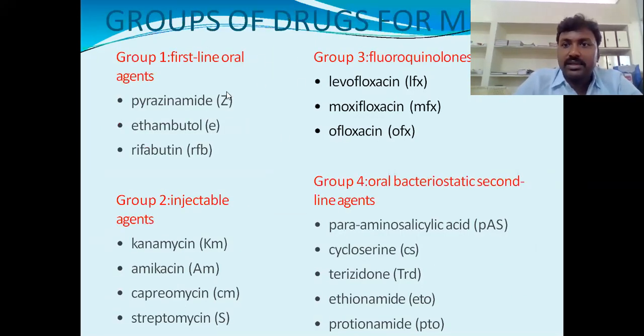So a group of drugs getting multi-drug resistance. Group 1, first line oral agents: pyrazinamide, ethambutol, rifabutin. So three drugs getting the resistance. And group 2, these three injectables getting the resistance. These 4 drugs getting the resistance in Mycobacterium tuberculosis. These 3 in combination getting the resistance.